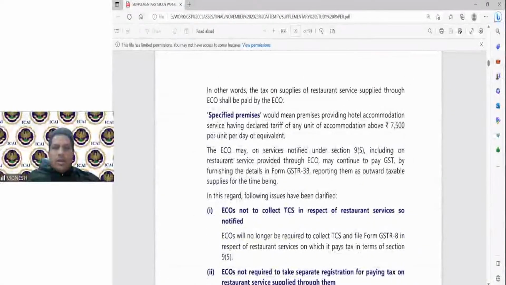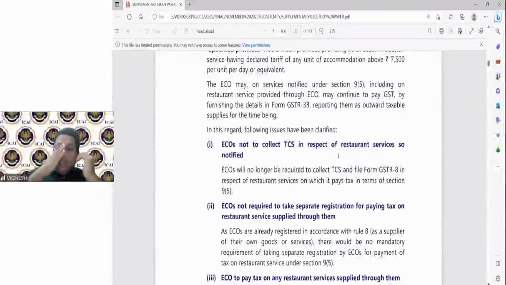Okay. Now, as I told you, this amendment is very important. Some issues have been clarified. Please kindly go through it. Earlier, under 9 subsection 5, the e-commerce operator was doing the TCS in case of restaurant services, but the TCS is no longer applicable because the entire GST is being paid by the e-commerce operator. And the e-commerce operator need not take separate registration for paying this tax. It can pay it under the regular registration they have.